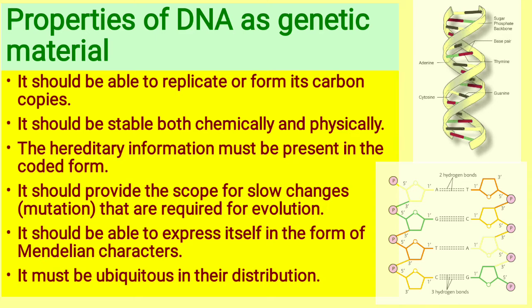Say for human beings, it will be all the same all over the world, but they will have certain changes in their expression. So that is the last property of the genetic material, and we now know that DNA has all such properties, and therefore it was later considered that DNA is the genetic material.